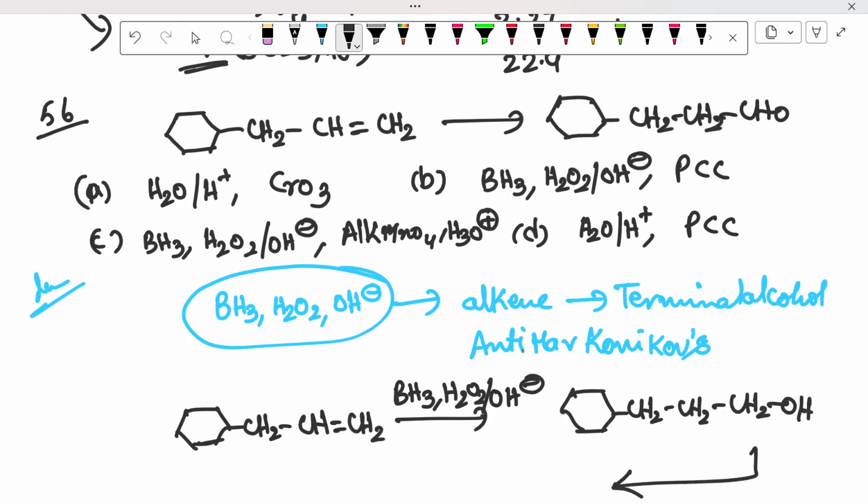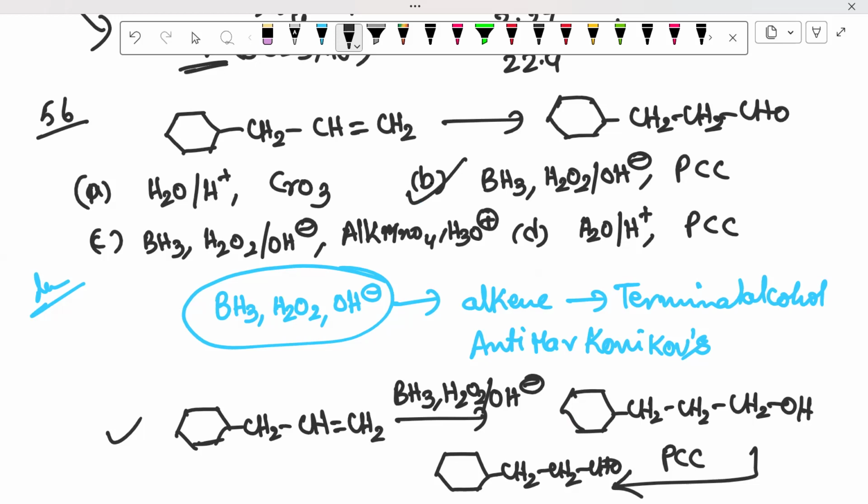After this, it reacts with PCC. What is the importance of PCC? PCC is used to convert alcohol into aldehyde. It is a mild oxidizing agent, giving CH2CH2CHO. This is correct. Then finally, option B is correct.